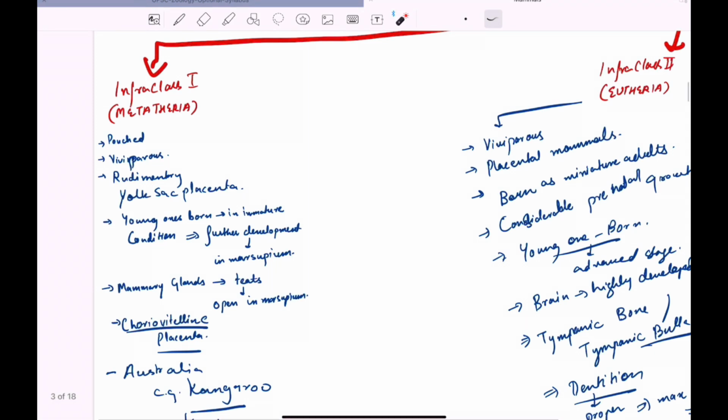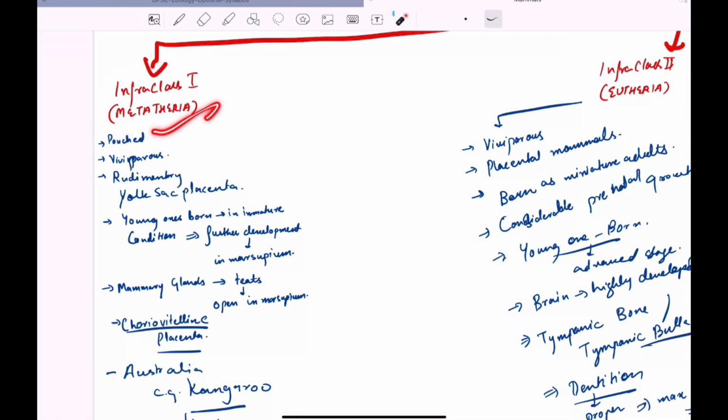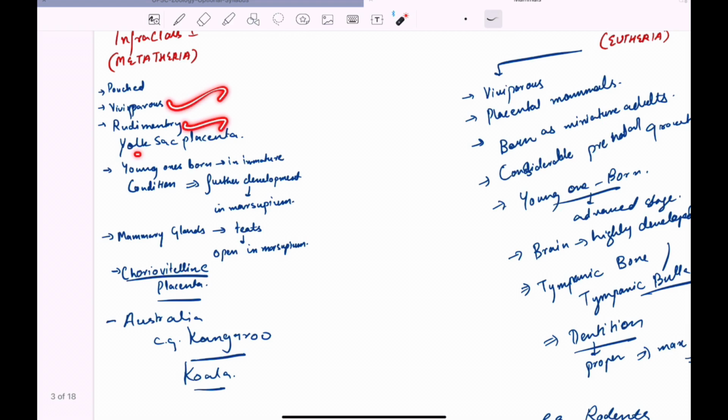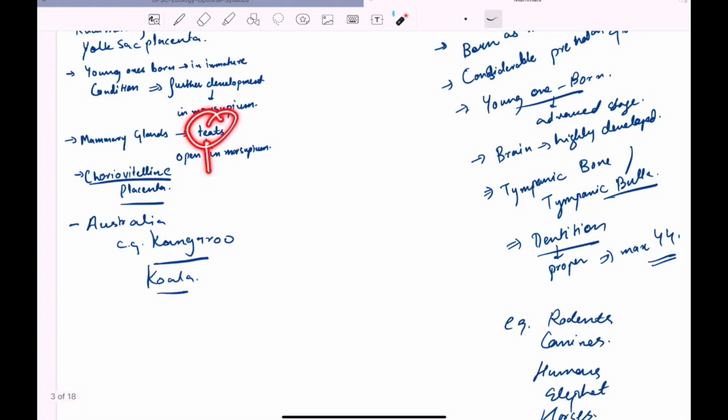Now this subclass Theria contains 2 infraclasses. One is Metatheria, another one is Eutheria. Metatheria are pouched and viviparous, with a rudimentary yolk sac, and a placenta is present but very rudimentary. The young ones are born completely immature, and they have to be kept inside the pouch to develop further. The mammary glands contain teats, but they open in the marsupium, and they have a choriovitelline placenta. Examples include the kangaroo and koala.